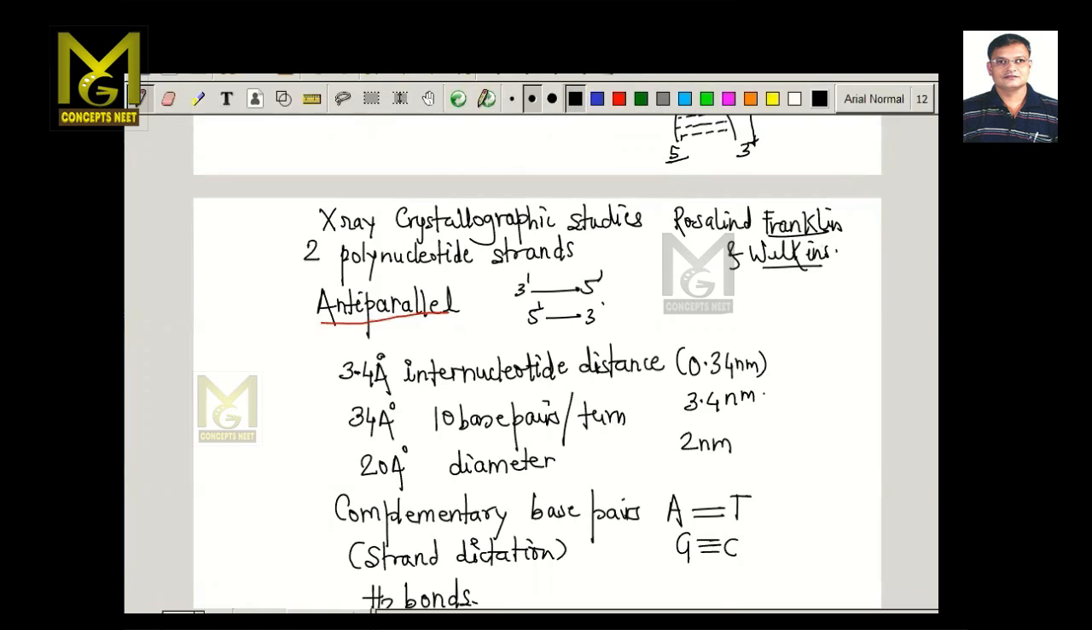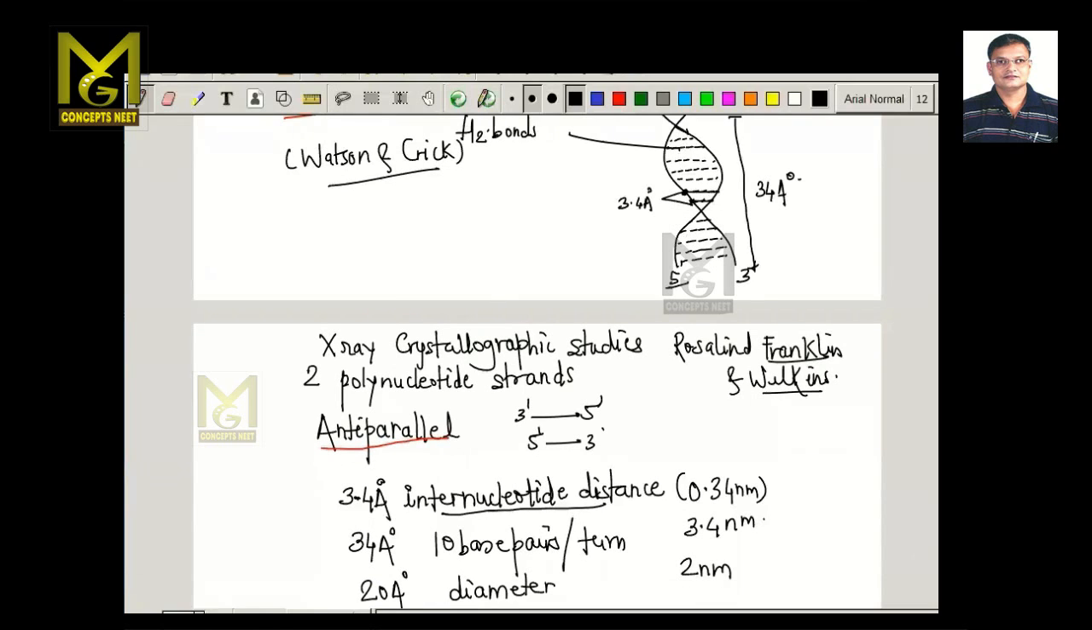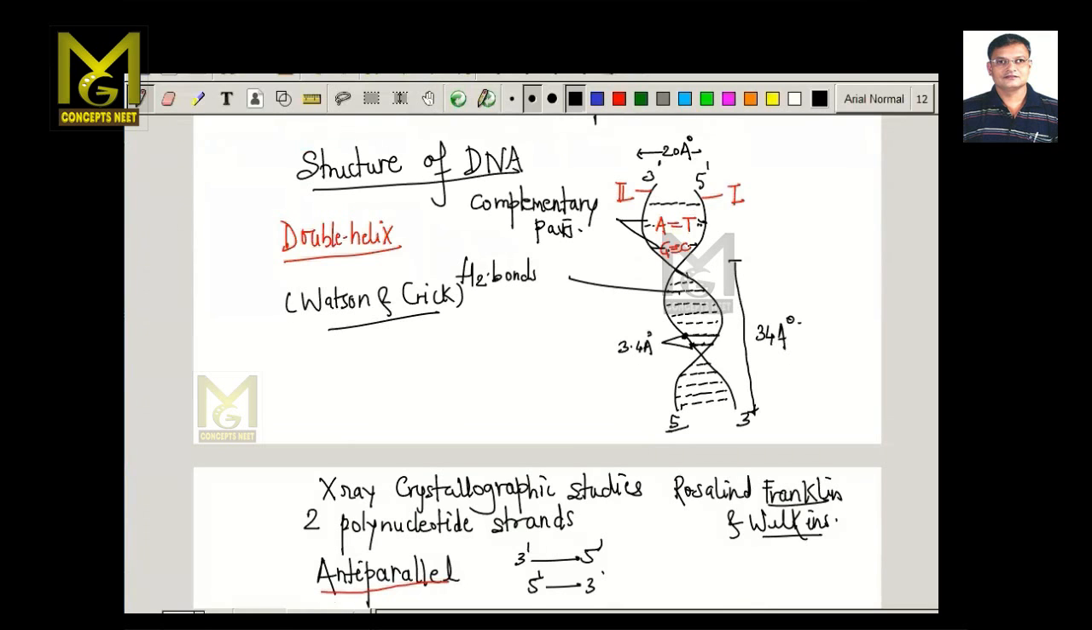If we look at the internucleotide distance, this is one nucleotide and this is the second nucleotide. This distance between two nucleotides we call the internucleotide distance, and it is 3.4 angstroms. The DNA molecule takes a turn after every 10 nitrogenous bases. Therefore, we say that the DNA molecule takes a turn after every 34 angstroms or 10 base pairs. The diameter of the DNA molecule is 20 angstroms and it is constant.